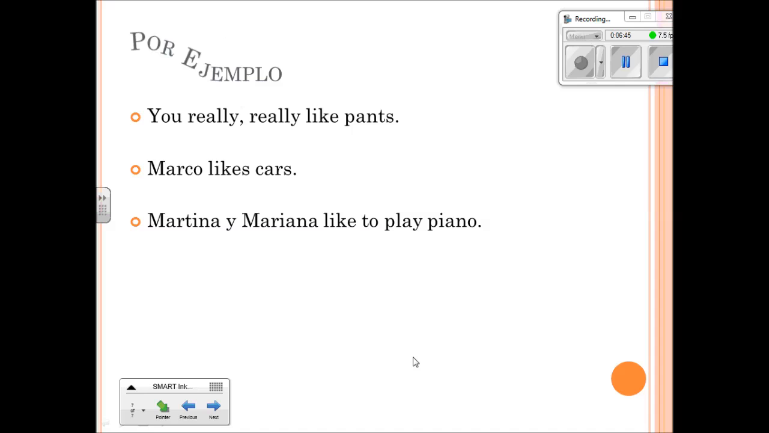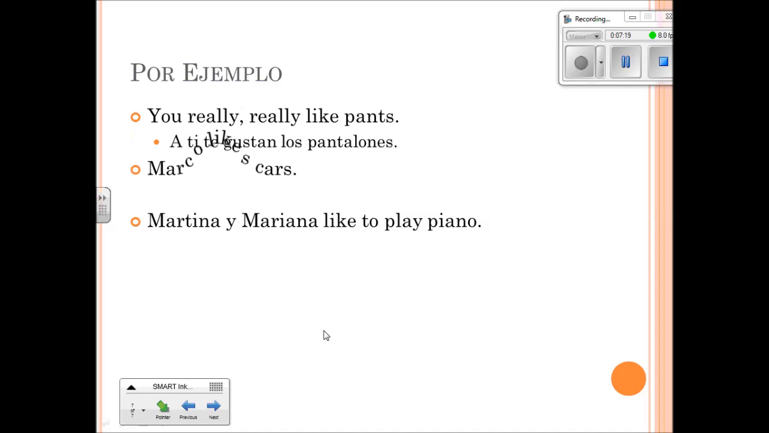Okay, a couple of quick examples for you. You really, really like pants. Okay, in this case, since it says really, really, we're adding emphasis. Okay, so I would instruct you to do what we did before. First of all, deciding about gustar. So you really like pants. Pants is plural, so that means we need gustan. It's you who's doing the liking, so that tells us we need the indirect object pronoun te. And then all we've done is add a ti in front of that.